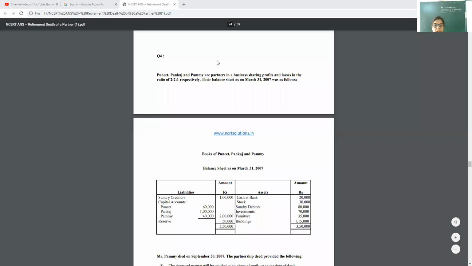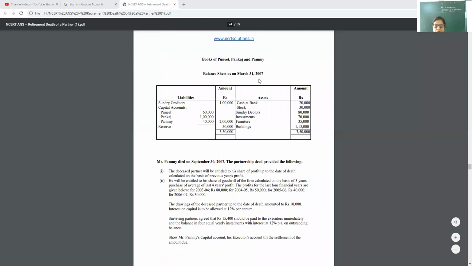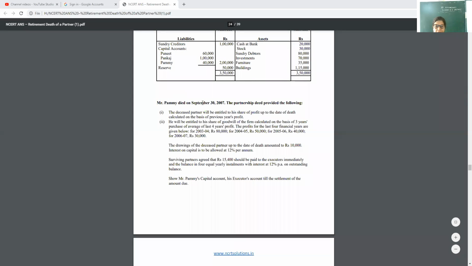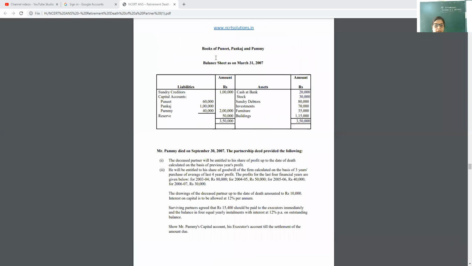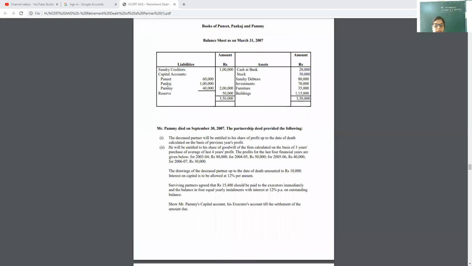So children, this is the question. Puneet, Pankaj and Pami are partners in a business sharing profits and loss in the ratio of 2 to 1. Their balance sheet is as follows. Mr. Pami died on 30th September. The deed provided the following. So in this case, three partners are there: Puneet, Pankaj and Pami. Here Pami died on 30th September.